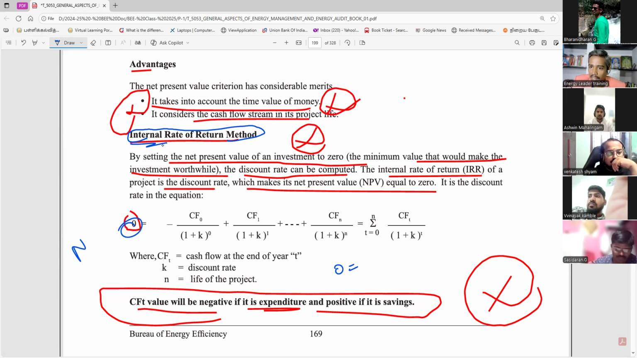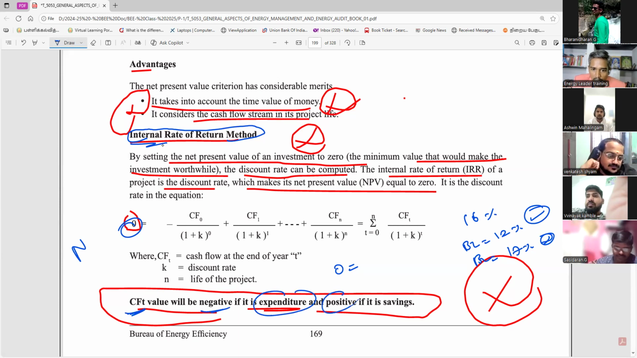To compare with the bank loan, suppose the internal rate of return is 16%. Bank loan is 12%. Then okay. Suppose the bank loan is 17%. Not okay. Then you check it. If negative means expenditure, positive means saving. This is very, very important.